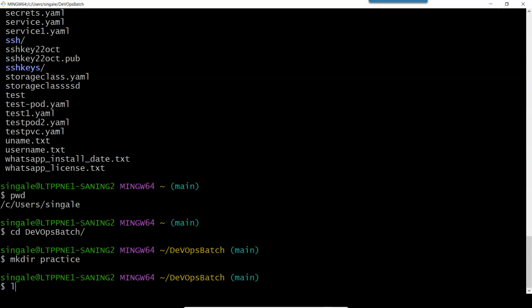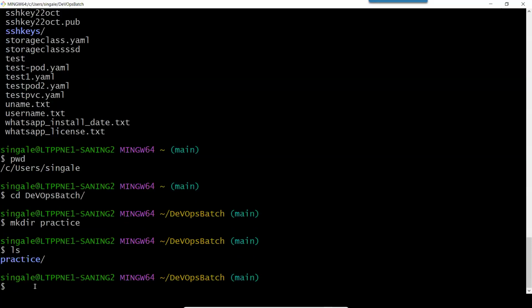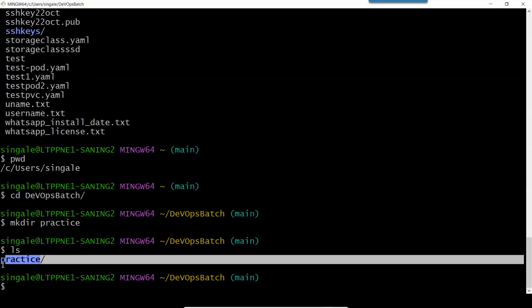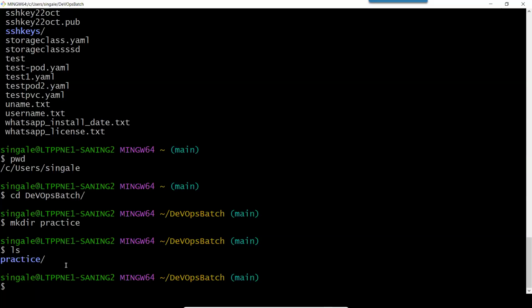So I want to check whether it is created or not. Then I can type ls. Ls stands for list. So I press enter, and here you can see the practice directory is available in my main folder. So this is the directory which I have created. Inside that I have created this practice directory. Okay. So everyone understood how to create the directory.